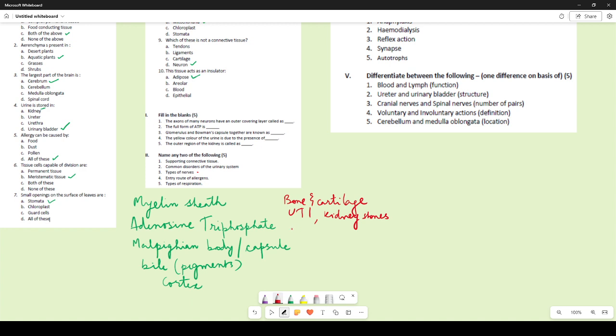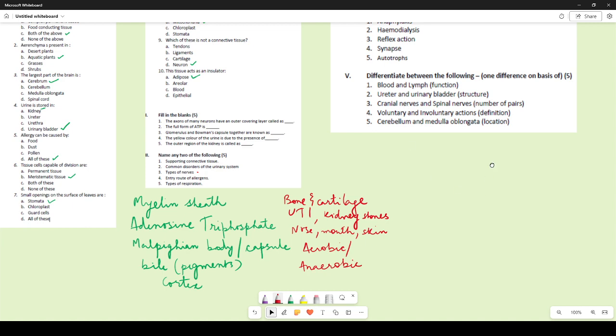Entry route of allergens. So nose, mouth, skin, all these are the entry routes of allergens. So you can write any two. Types of respiration, you know it is aerobic and anaerobic. So this will be the correct answer.